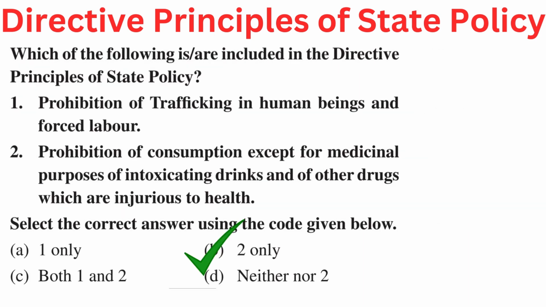Your question is, which of the following is or are included in the directive principles of state policy? 1. Prohibition of trafficking in human beings and forced labor. 2. Prohibition of consumption except for medicinal purposes of intoxicating drinks and of other drugs which are injurious to health. Select the correct answer using the code given below. Your options are A. 1 only, B. 2 only, C. Both 1 and 2, or D. Neither 1 nor 2. Right answer is B. 2 only.